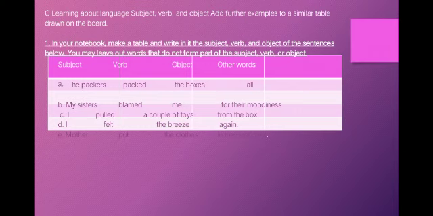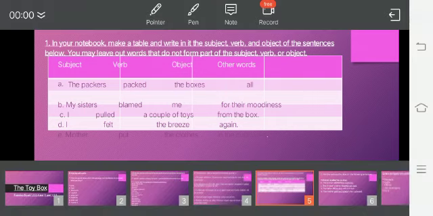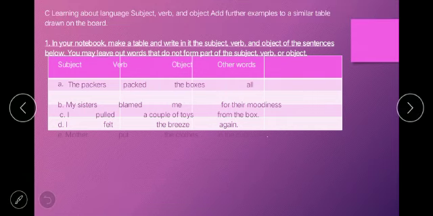Here, number E, we entered the playroom. We is a subject, entered is the verb, and the playroom is an object. Here I am going to provide it so you can write it easily.